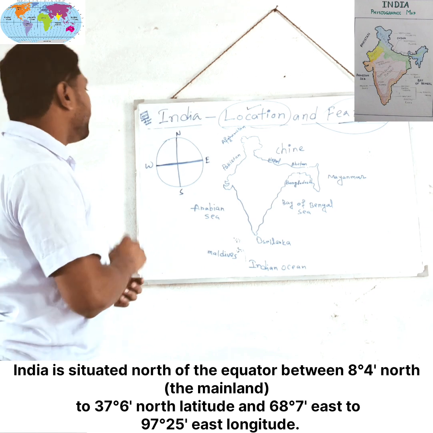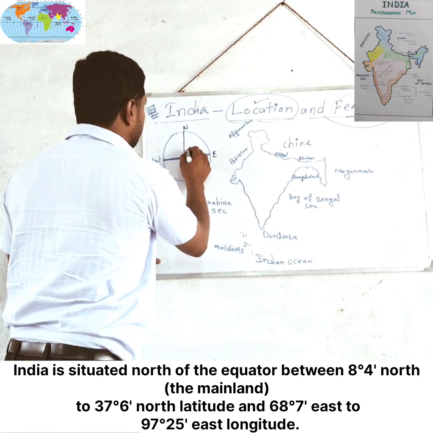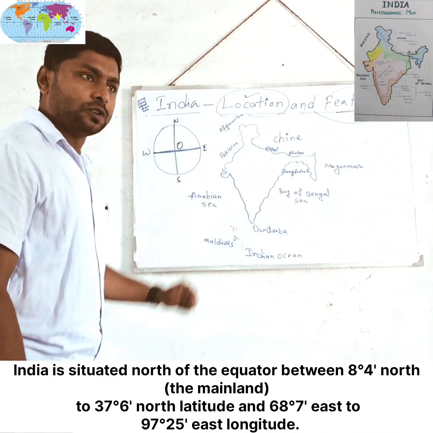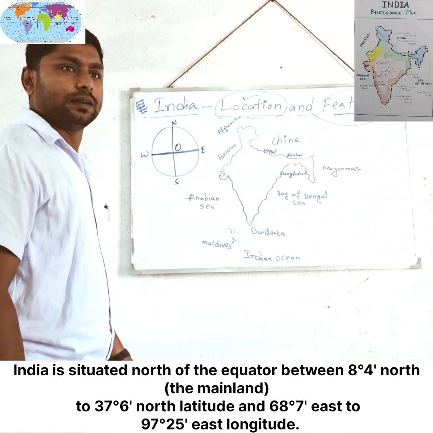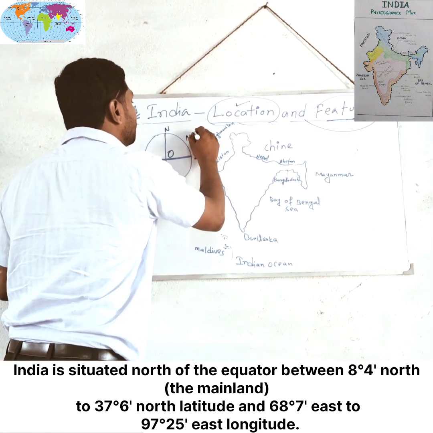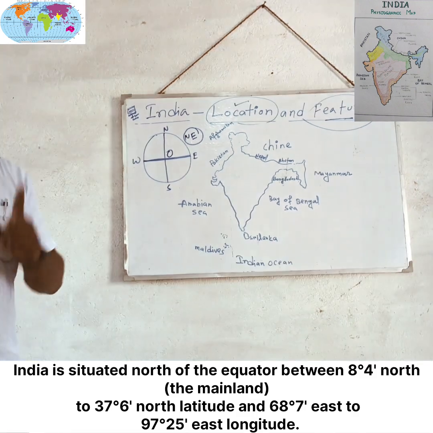Our India lies where, do you know? Our India lies here, in the eastern hemisphere and northern hemisphere. Yes or no? So our India lies in the northern eastern hemisphere. Now understand?